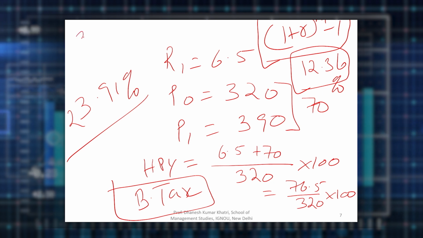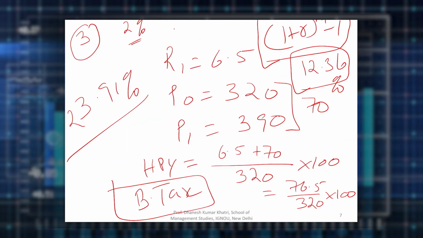Suppose in a 3 months period, you get a return of 2%. So your quarterly return is 2%. You are interested to convert that quarterly return into annualized return. So do it like this. The same mechanism, 1 plus R raised to the power of M minus 1. So in this case, 1.02.